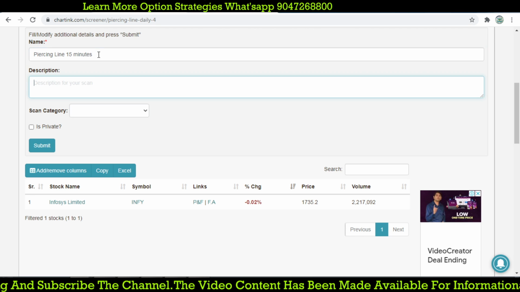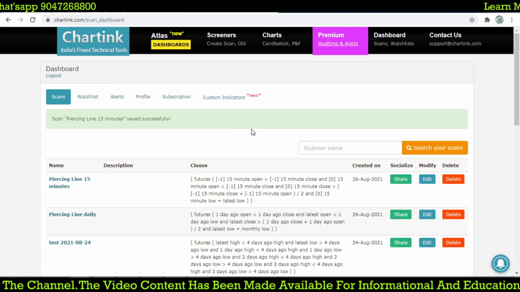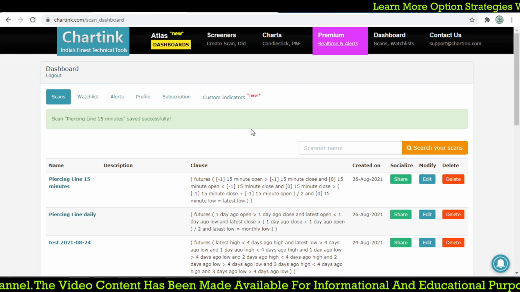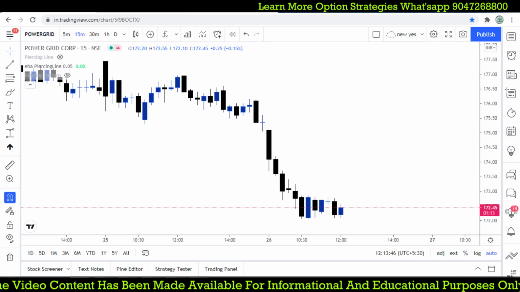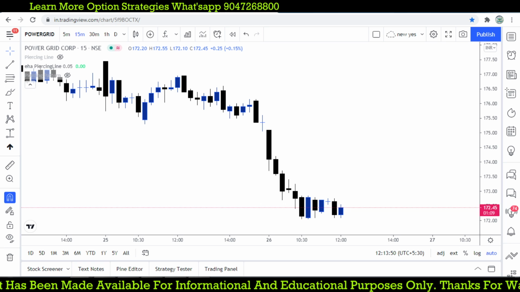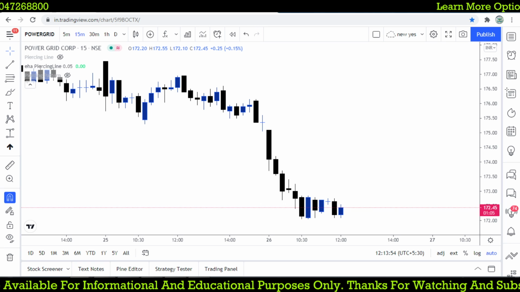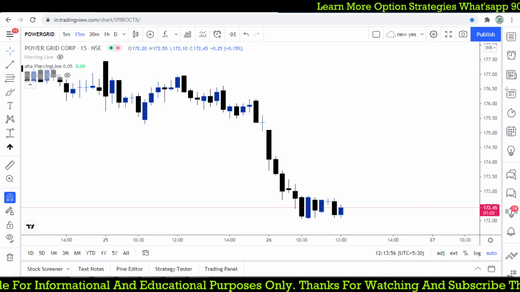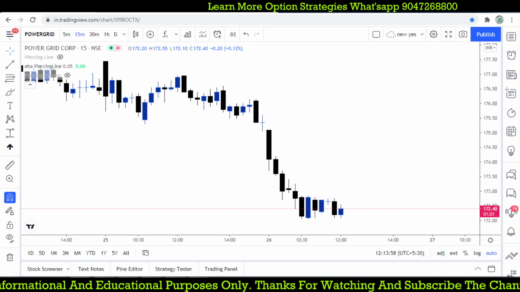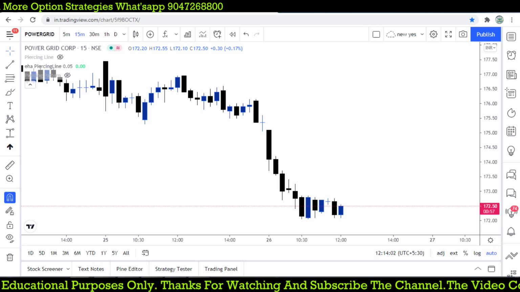I hope you understand what we are discussing here. When this kind of candlestick pattern forms at a lower level or a higher level, there will be a good opportunity. But this is the lower level candlestick pattern where it forms. The piercing line, when it forms the same kind of pattern at the top of the market, is called a dark cloud cover. I think we discussed dark cloud cover previously.